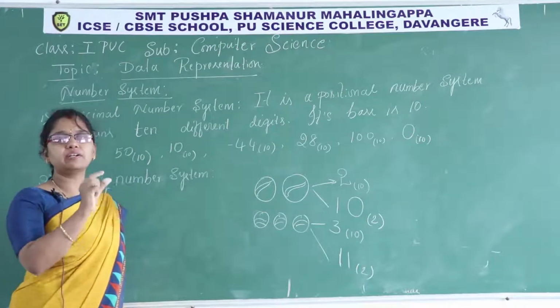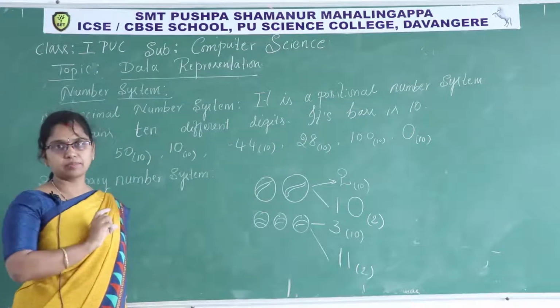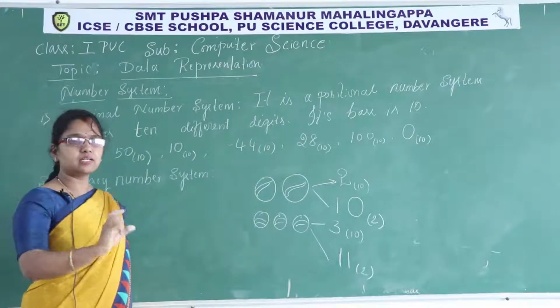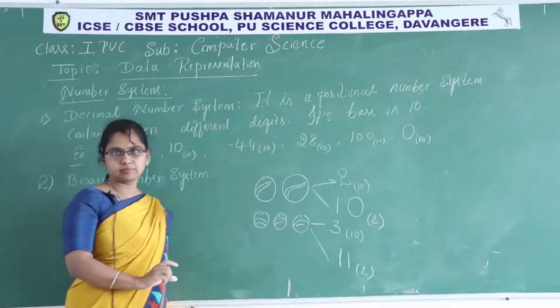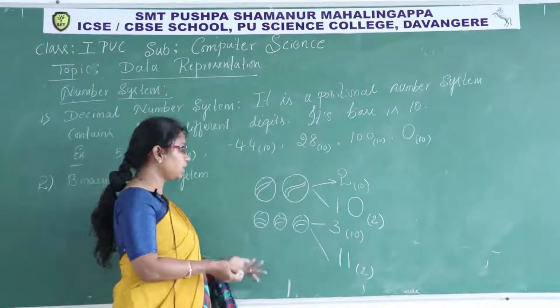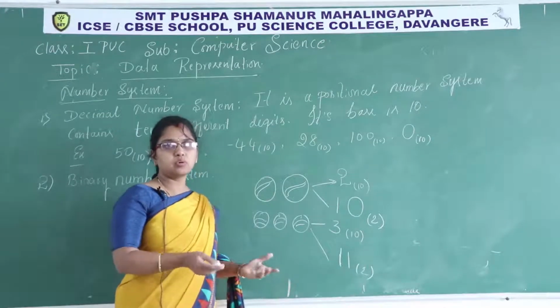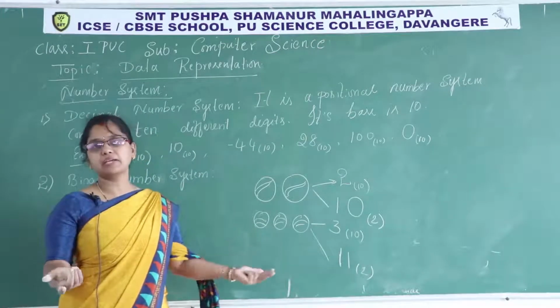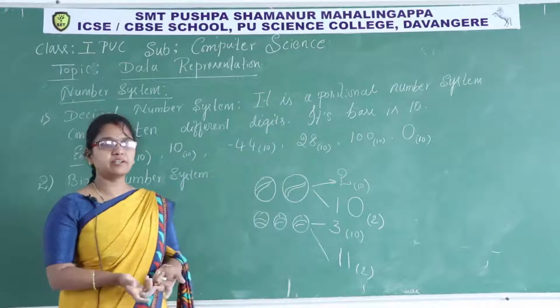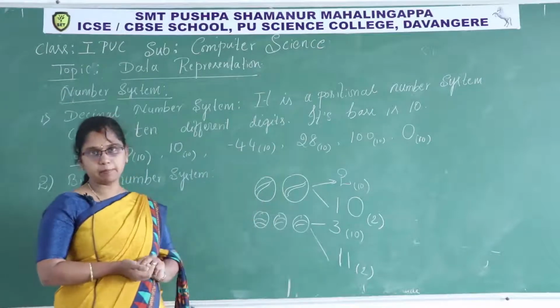Only 2 different digits are there in this number system. Whatever the quantity, that quantity is figured by ones and zeros only. Even you can take 20, 100 quantity, those quantities are represented by 1s and 0s in binary numbers. We don't have different digits as in decimal number.